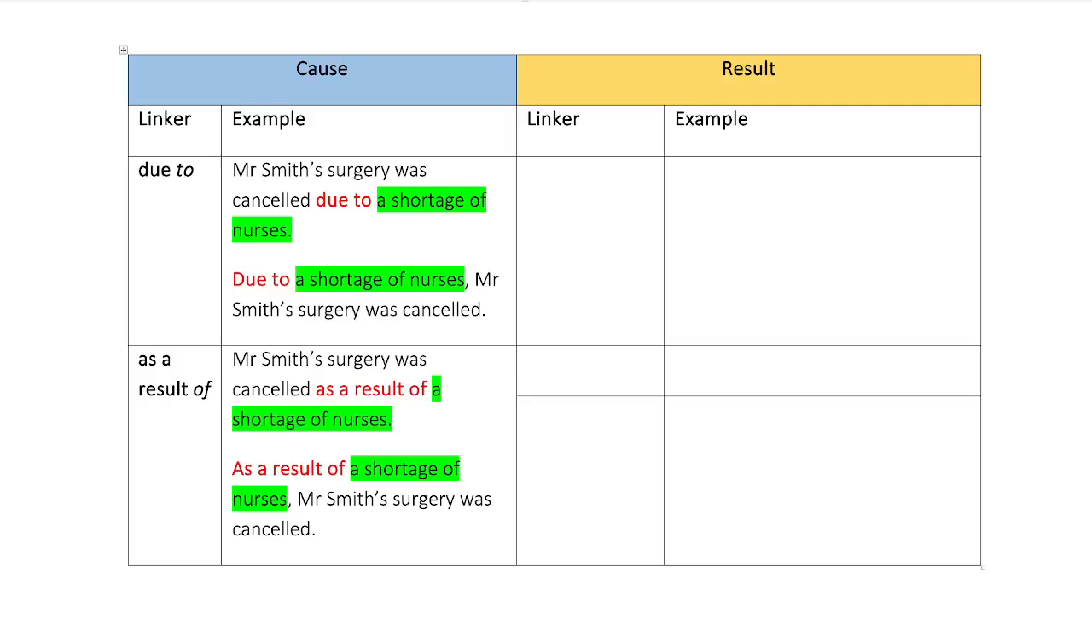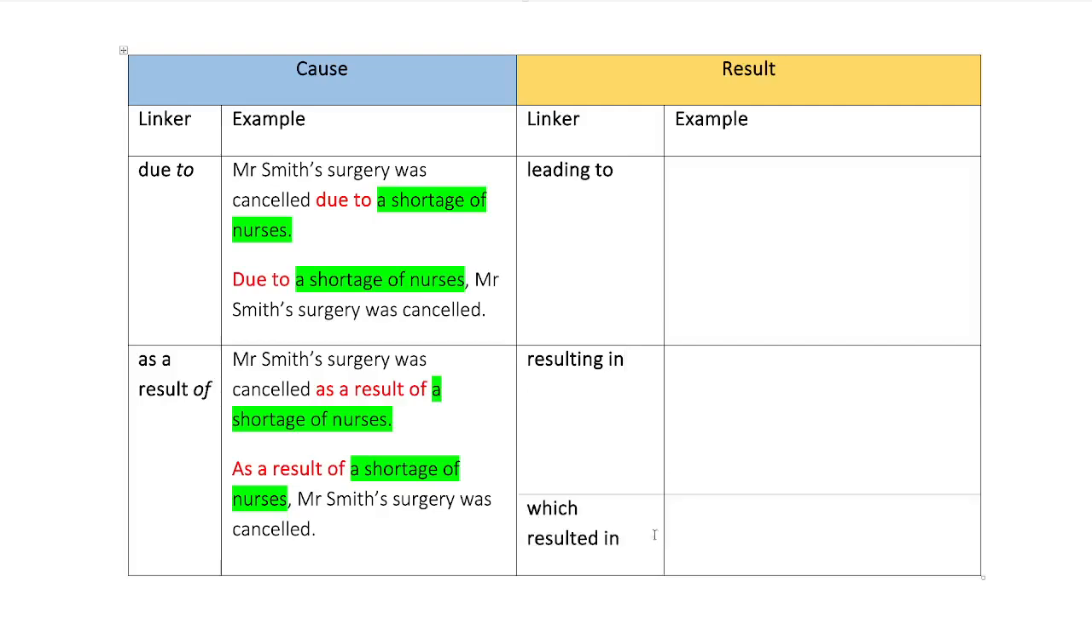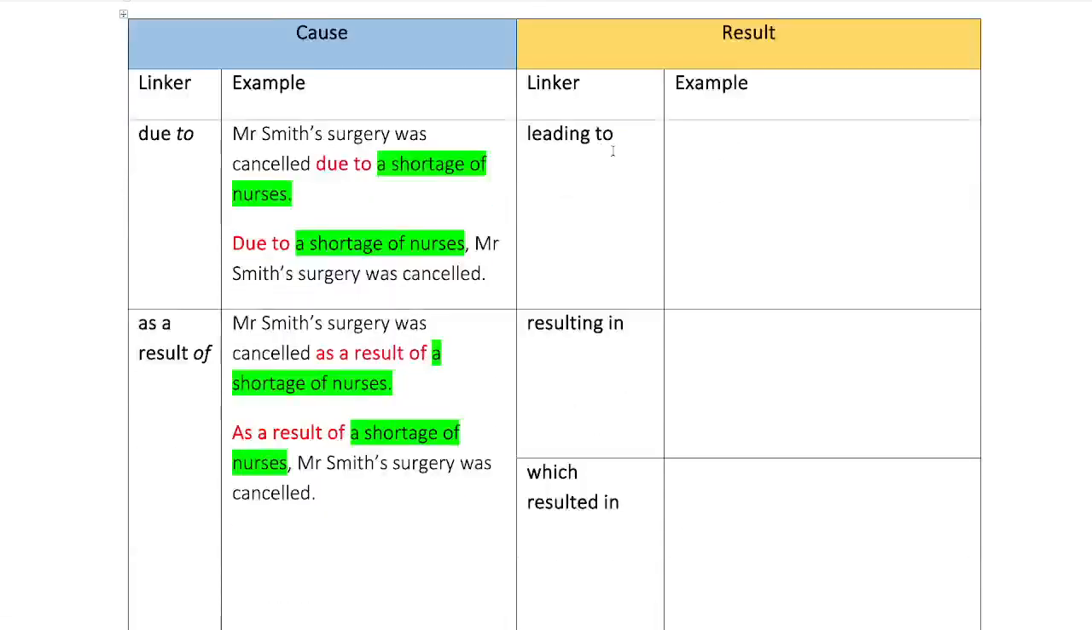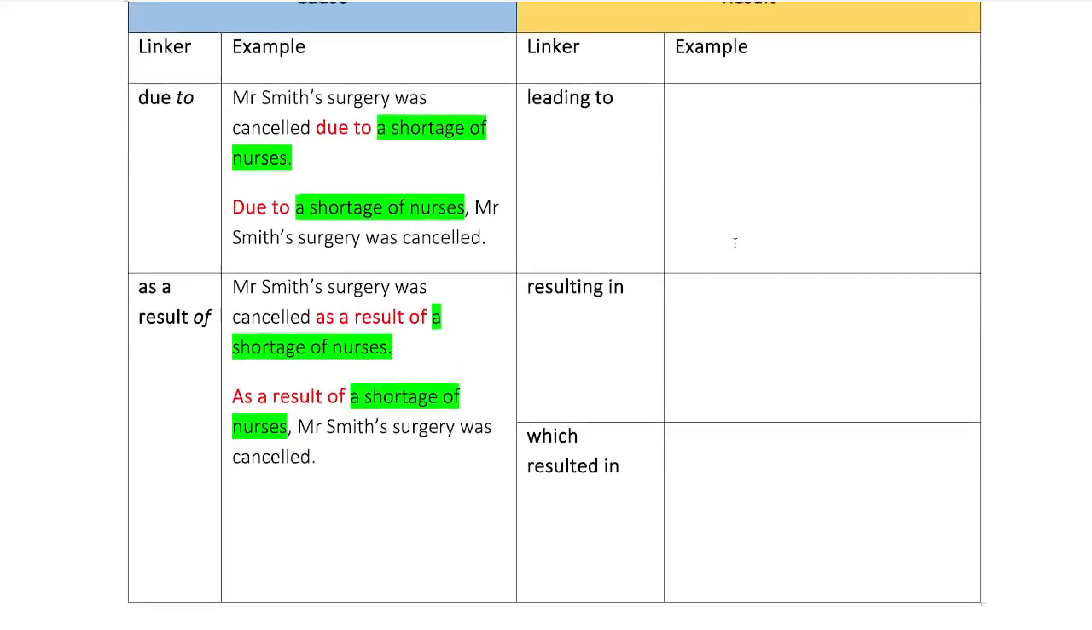I've got 3. Because of, well, because of shows causes. See how? Okay, Rita. Hello, Rita. Nice to see you. Yeah, I'm going to say leading to. I'm going to put that one in. I'm going to say resulting in. And I'm going to put which resulted in. Now, notice I'm calling these linkers. I'm not calling them conjunctions. They're just phrases that link ideas together.